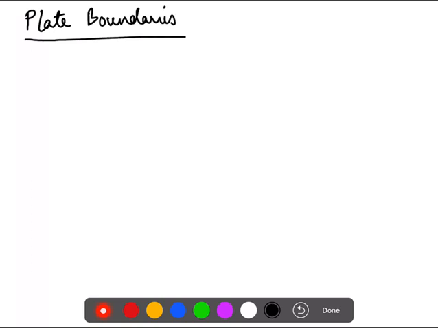Because of this movement of the convection cells, you are forming some plate boundaries. Now what are plate boundaries? You can note it down. Plate boundaries are the edges where two plates meet.